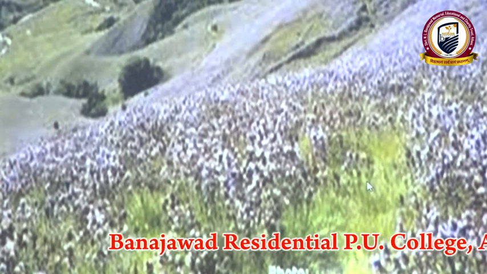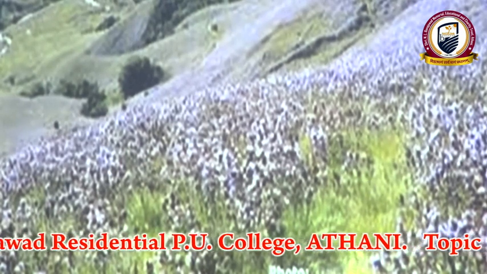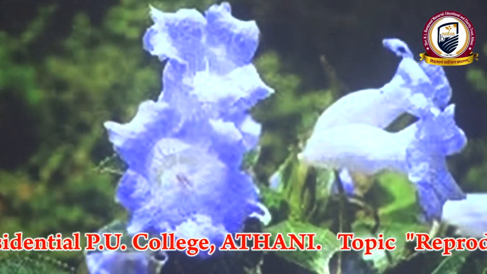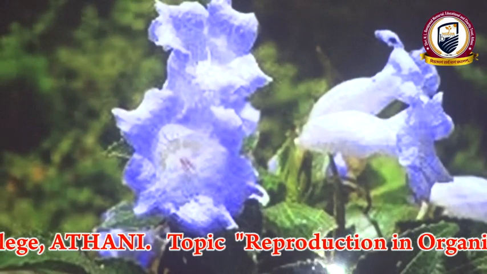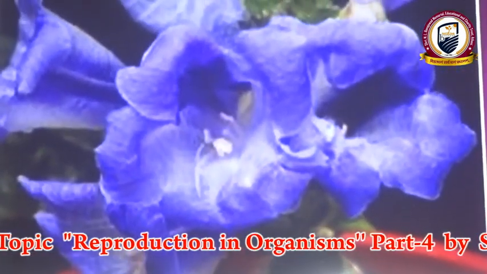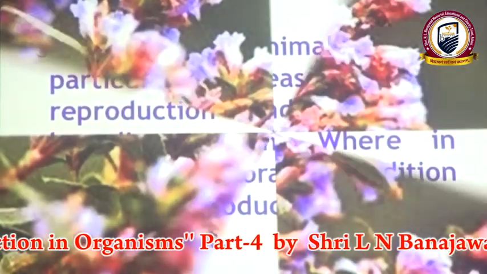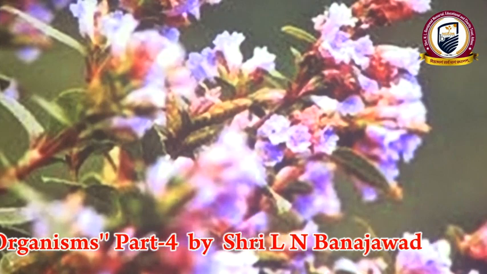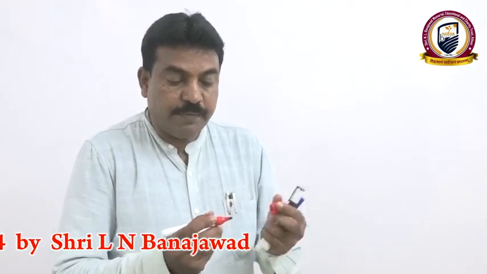And this specialized flowering plant has the ability to attract tourists because of its violet color flowers. These are what we call Neela Kurunji or Strobilanthes kunthiana.